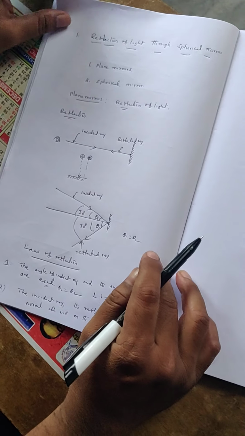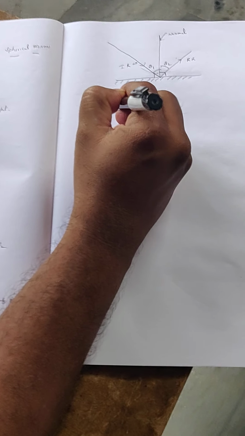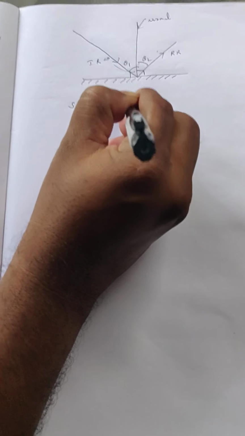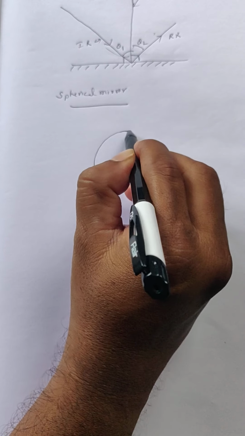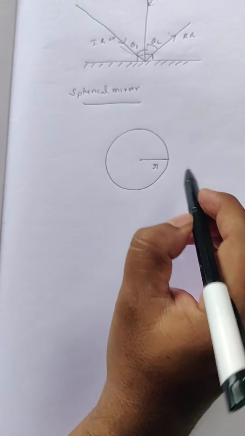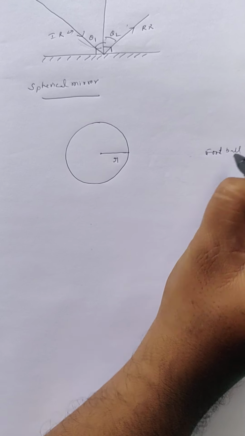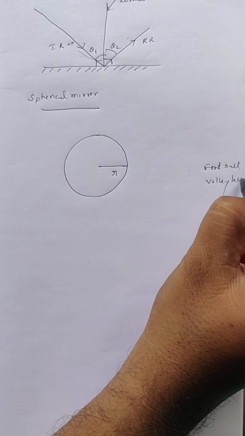So this is the concept about plane mirrors. Daily we use plane mirrors. But the second category of mirrors is the spherical mirror. Spherical mirrors means we take a sphere-shaped object, a sphere having radius r. Here a sphere, you can take the example of a football or volleyball shape. That is a sphere shape.